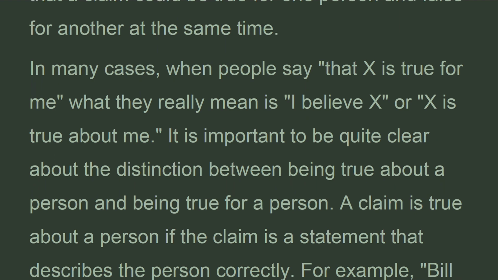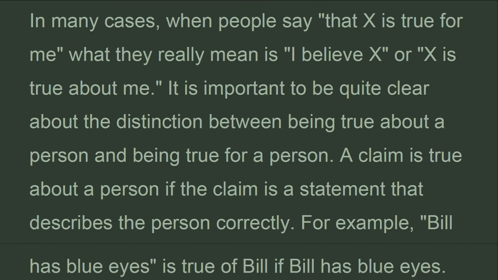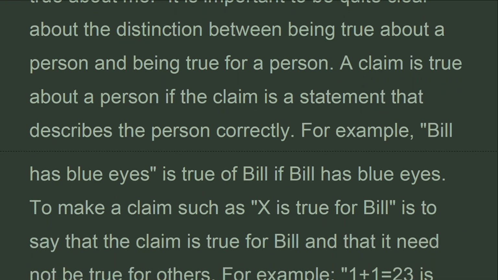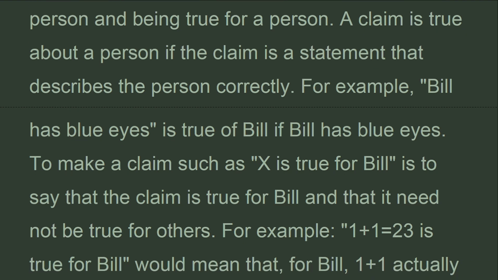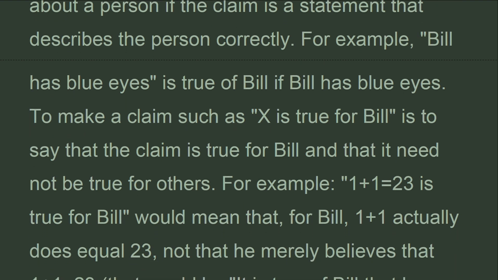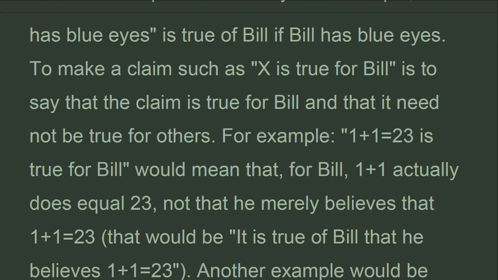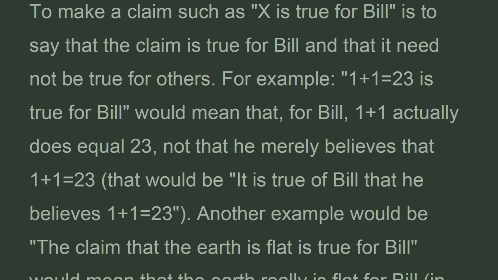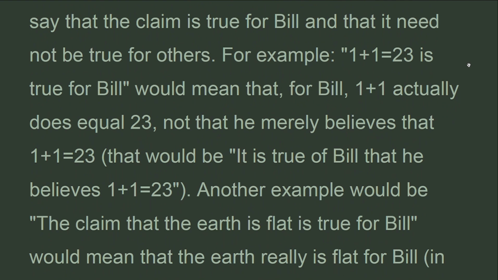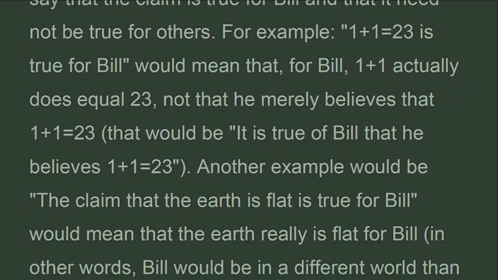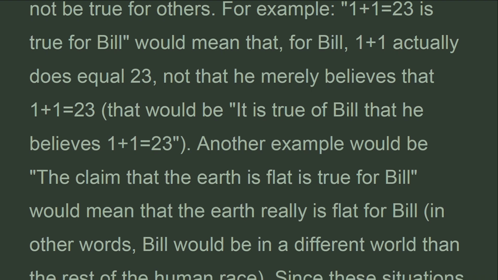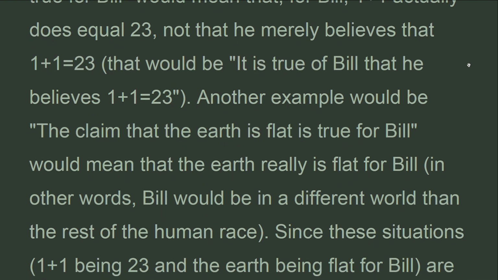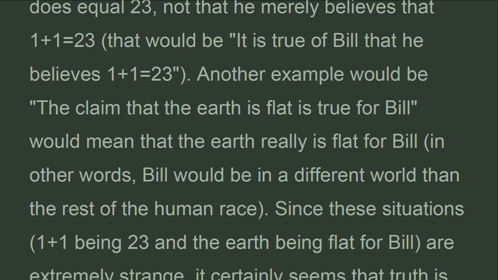It is important to be quite clear about the distinction between being true about a person and being true for a person. A claim is true about a person if the claim is a statement that describes the person correctly. For example, Bill has blue eyes is true of Bill if Bill has blue eyes. To make a claim such as X is true for Bill is to say that the claim is true for Bill and that it need not be true for others. For example, 1 + 1 = 23 is true for Bill would mean that, for Bill, 1 + 1 actually does equal 23, not that he merely believes that 1 + 1 = 23. That would be it is true of Bill that he believes 1 + 1 = 23.